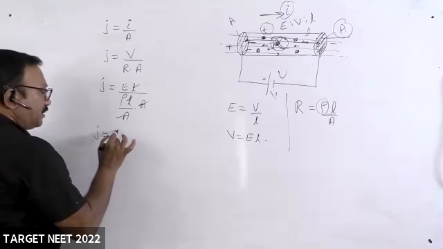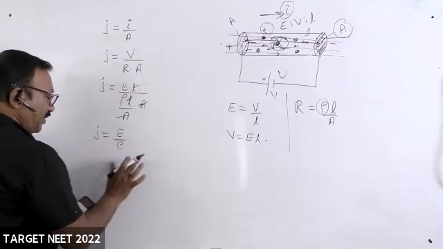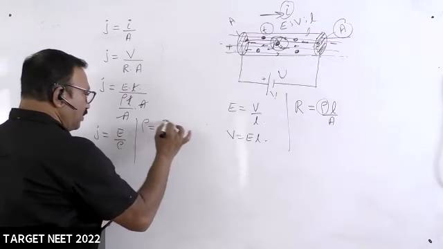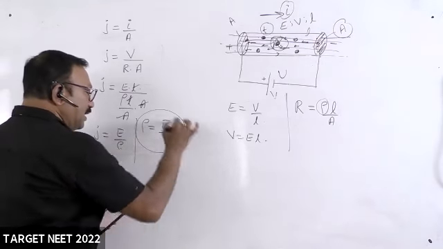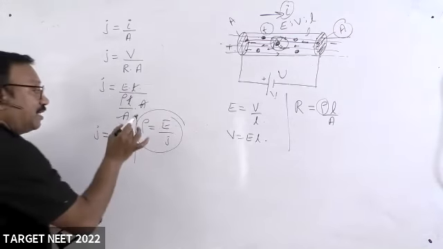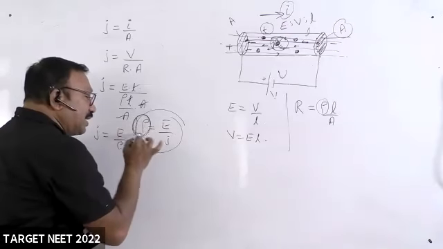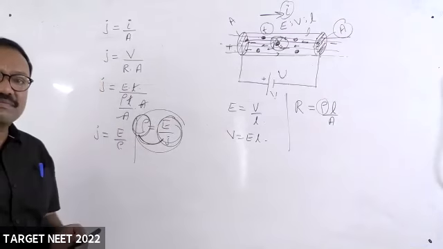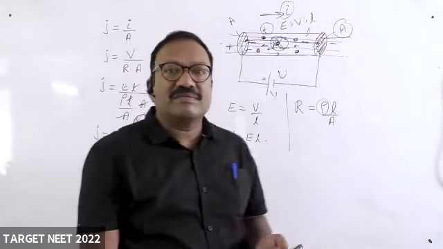So current density is E divided by specific resistance. Therefore, specific resistance is equal to E divided by current density. He gave this in matching. This he gave on the left side, this he gave on the right side. You have to match those two.